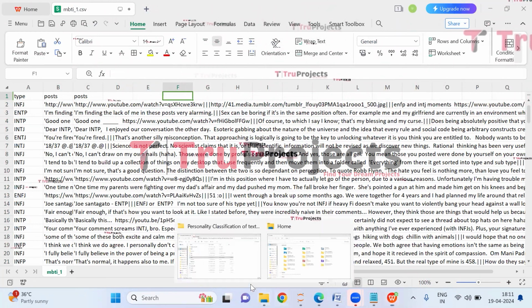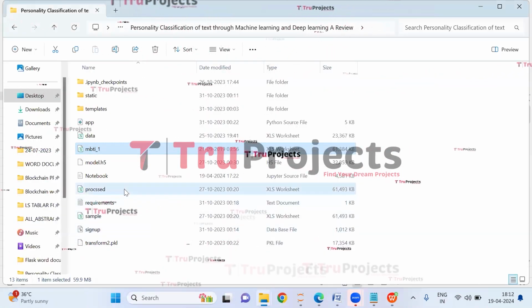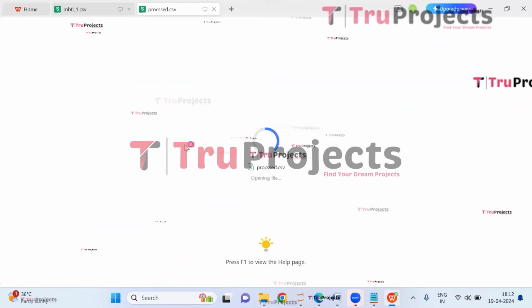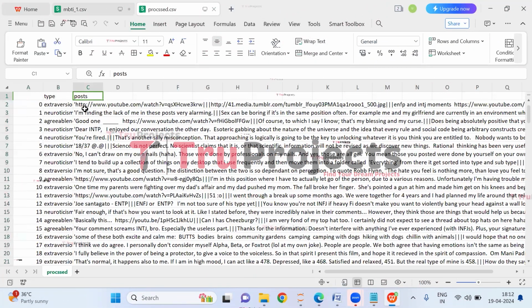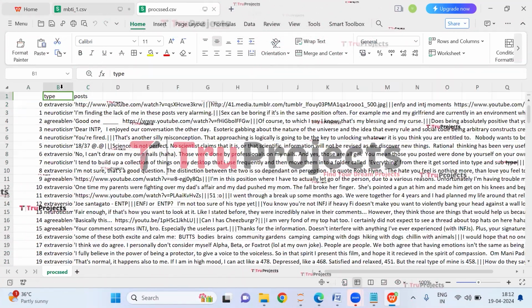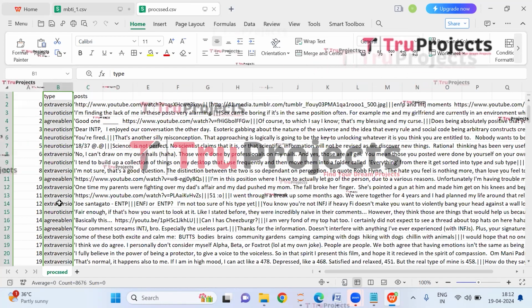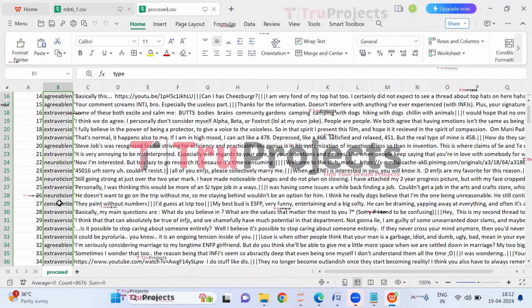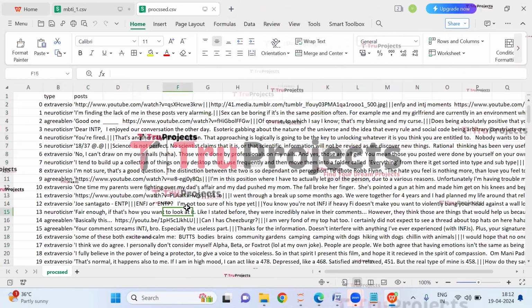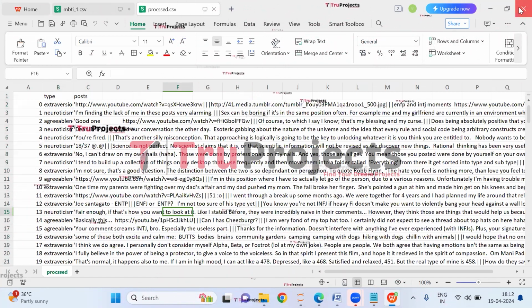Let us open the processed data. So here, this is the processed data. So here we can see the posts. These are the posts. And here, this is the target variable in which we are having different types for personality classification. So this processed data is used to train the algorithms. Now close this data.